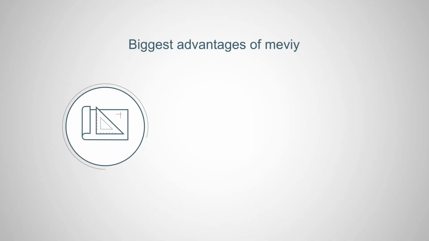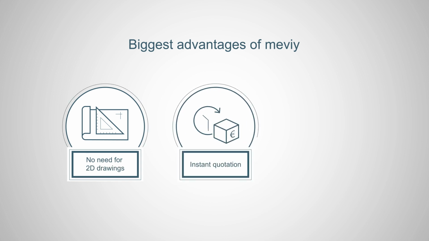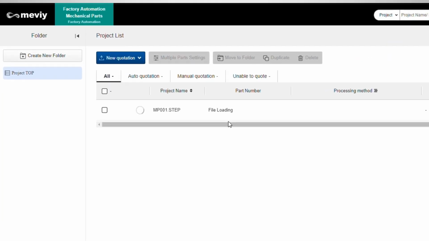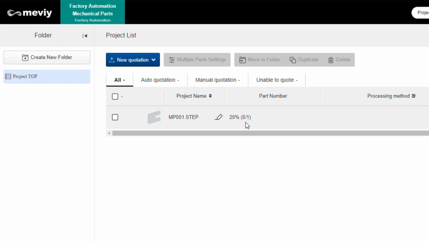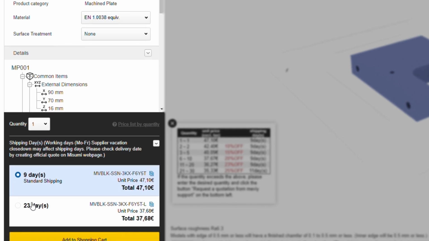The three biggest advantages of meviy are: no need for 2D drawings anymore, instant quotation with price and delivery time, and short delivery time. meviy offers the service for factory automation mechanical components. Most parts are covered by sheet metal components or machined plates. Hole types and tolerances can be specified per user preference.